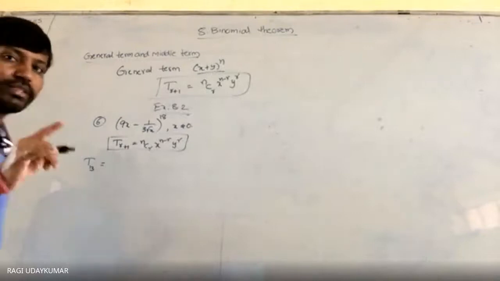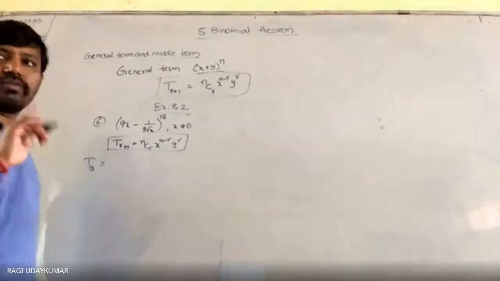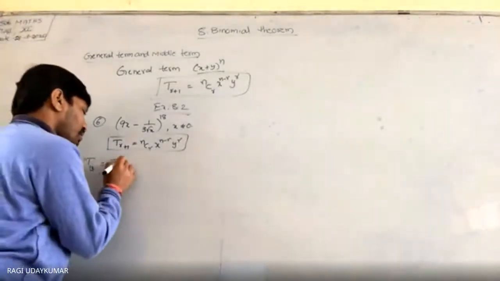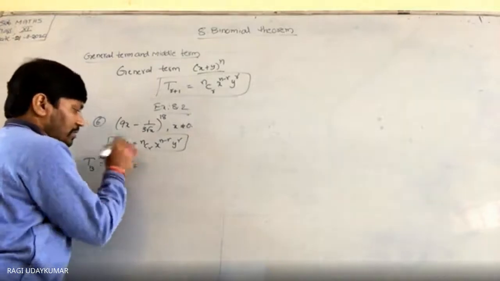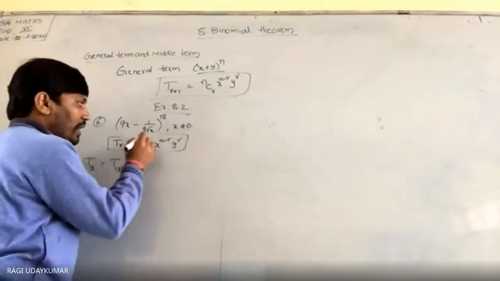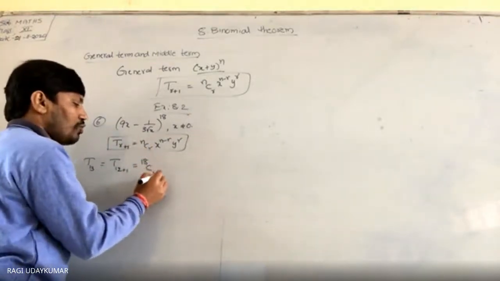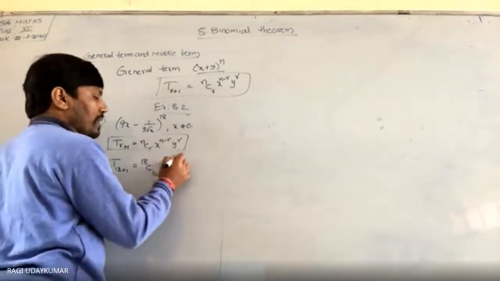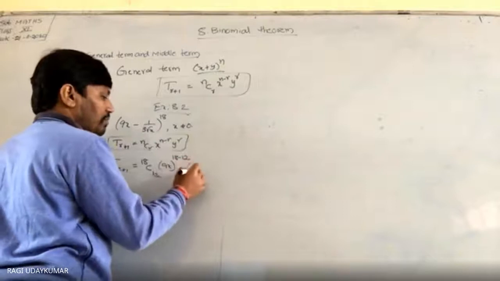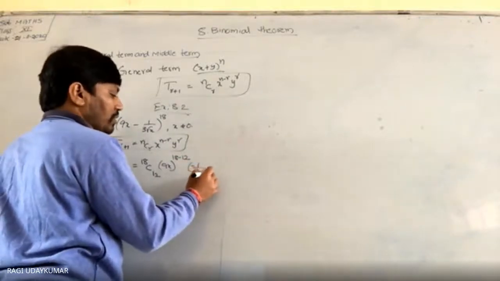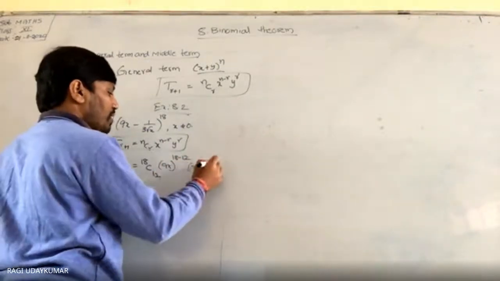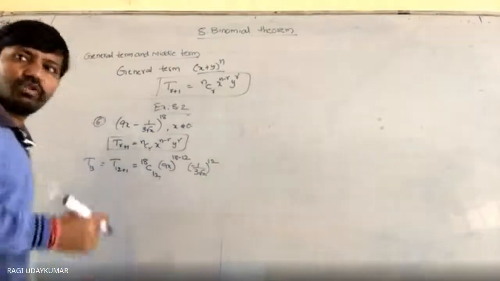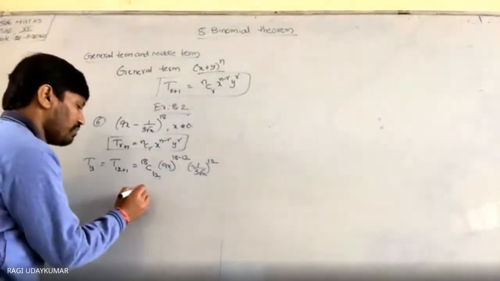r is not 13. So T12 plus 1, r is equal to 12. So n क्या है इधर 18, 18C12. x क्या है 9x, so 9x to the power of 18 minus 12. And b value is minus 1 by 3 root x to the power of 12. इसको simplify करना है.